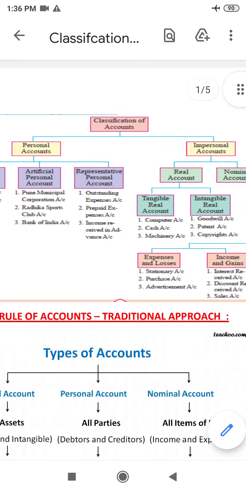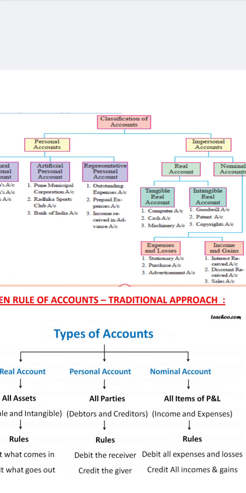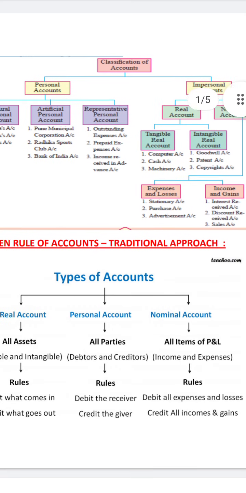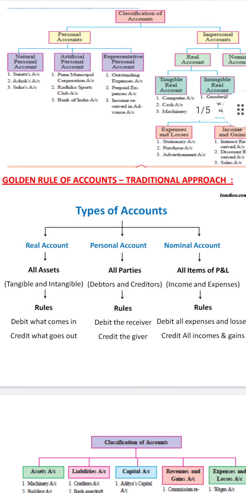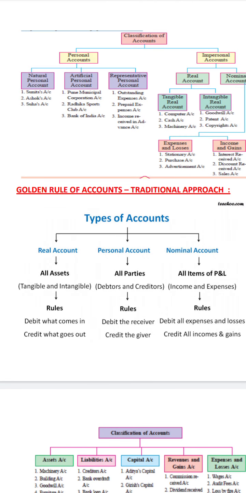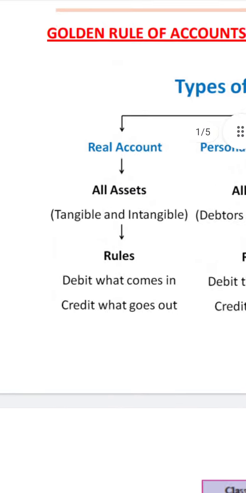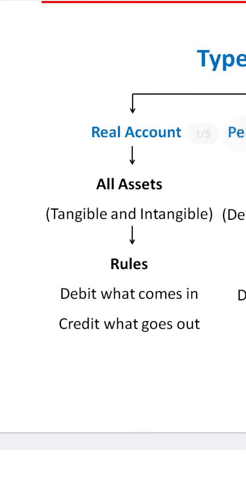But the main thing we have to learn is the golden rule, or the traditional approach, we can say. In the traditional approach, each and every transaction has a debit and credit concept, for both personal and impersonal accounts. First we see the real accounts. What is the debit and credit concept for the golden rule of accounts? Real accounts means all assets, tangible and intangible.